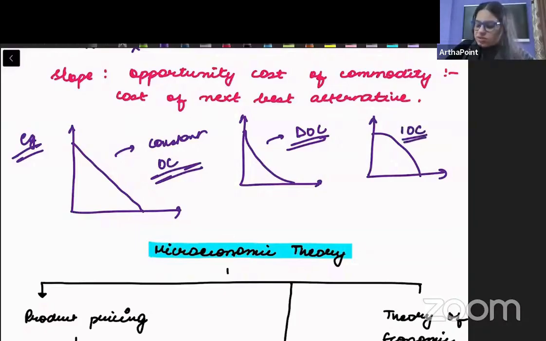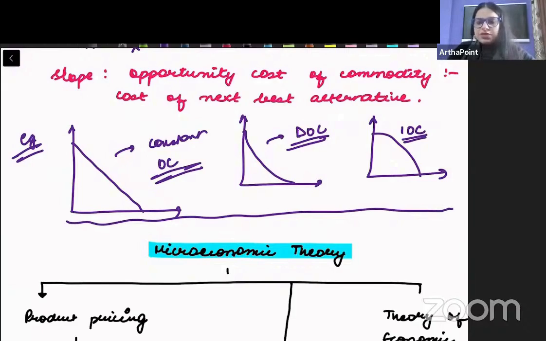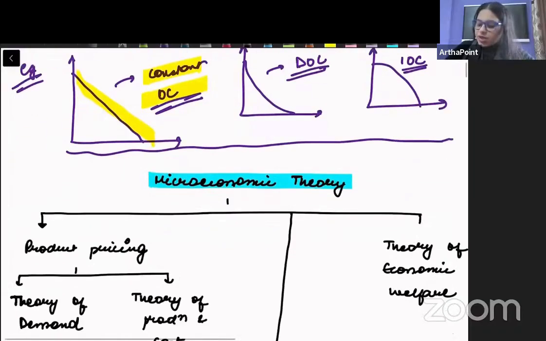This I have covered in one of your assignments and it's there in your mock papers also. But this can be asked in exam, that they can ask you what will happen to the opportunity cost if the PPF is a straight line. So you should know that in a straight line, the PPF has a constant opportunity cost. That's the first kind of question that can be asked in exam.